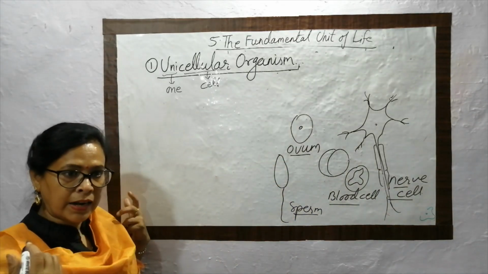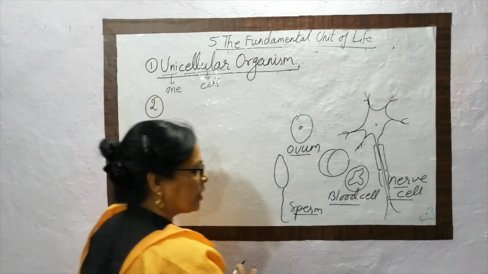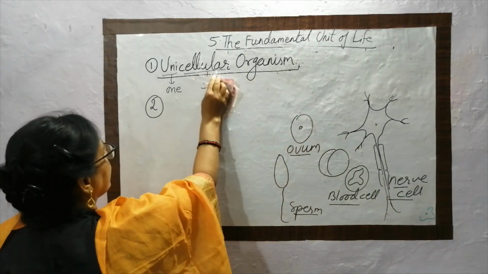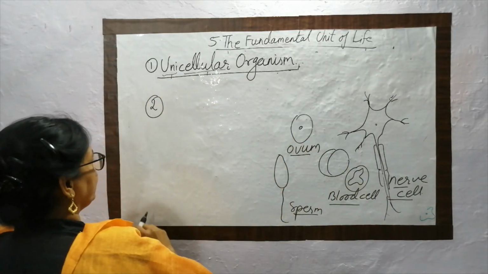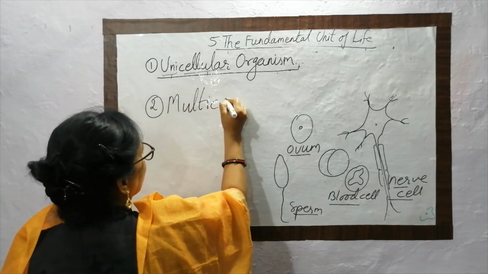So the larger organisms, the higher organisms, are the organisms which are made up of more than one type of cell, and they are called multicellular organisms.